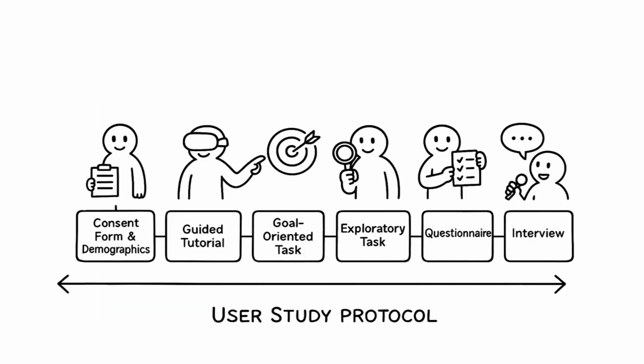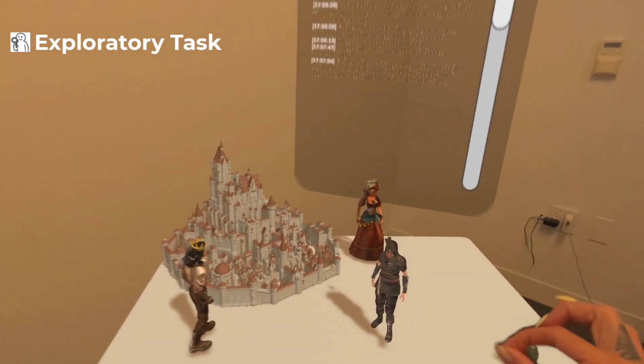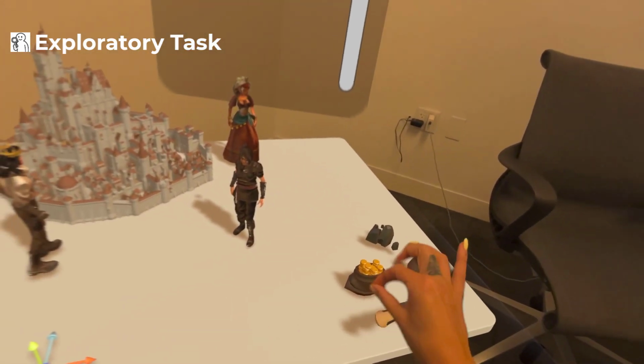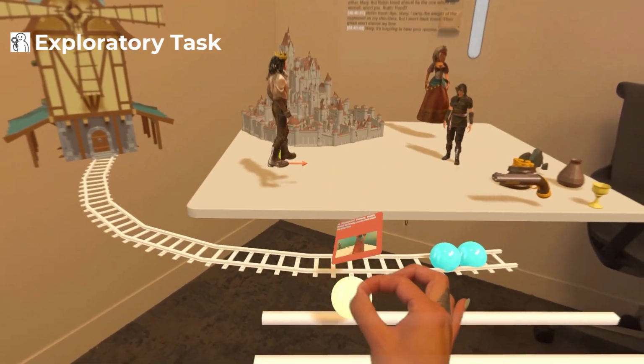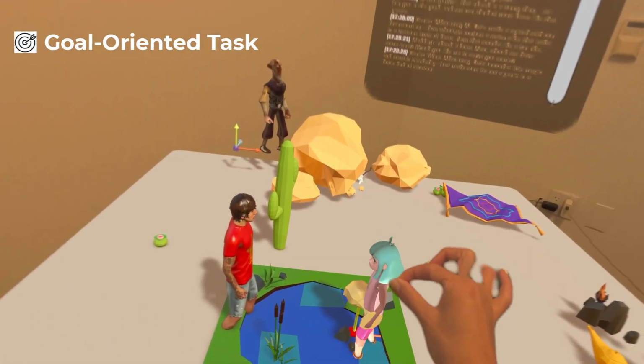We ran a user study with 13 creative writers. Participants completed two tasks, an exploratory task with an open-ended improvised story, and a goal-oriented task to create a story with a predefined ending.